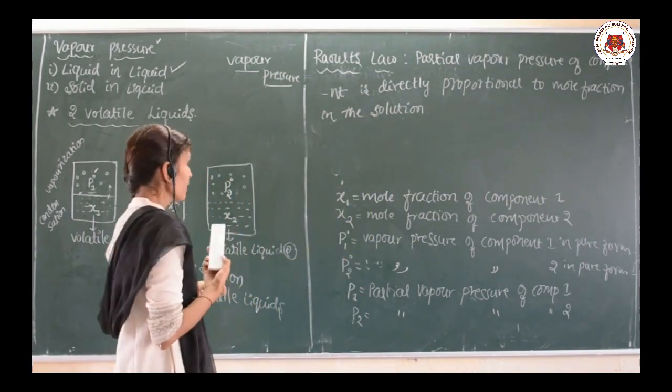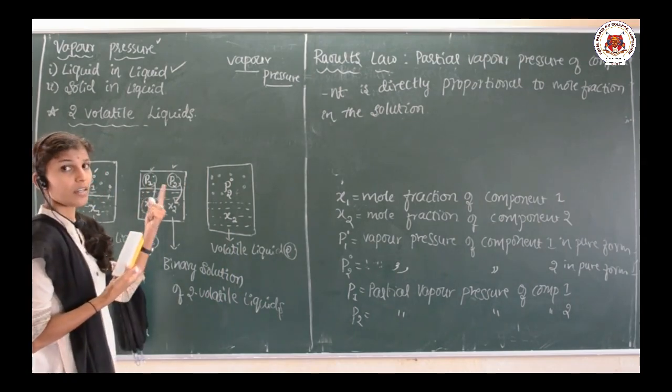Okay. So here there are two components, component 1 and component 2.